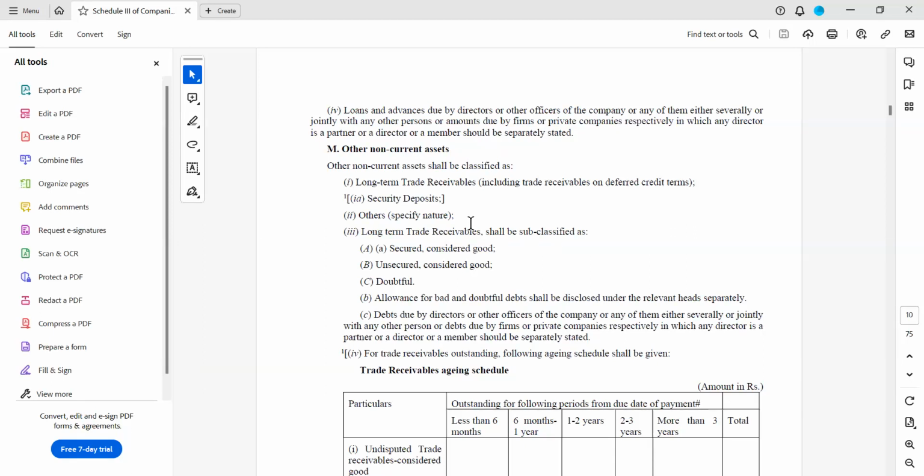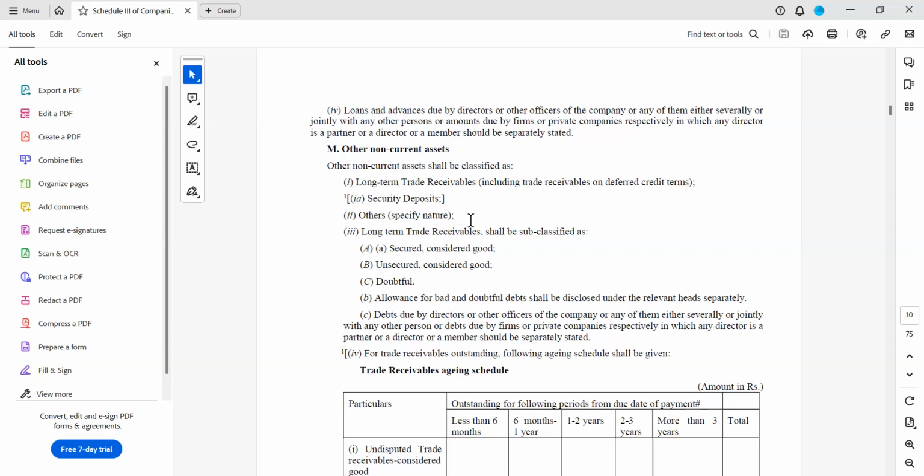Cases like that will be there, or it may be any machinery which is sold, where a huge amount of money is involved and it is recovered in various installments running for more than 12 months.